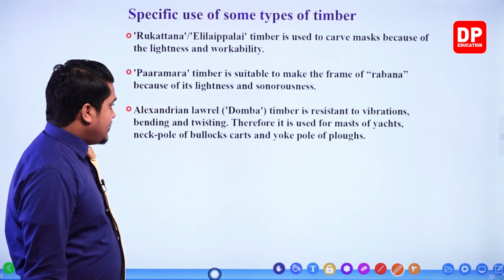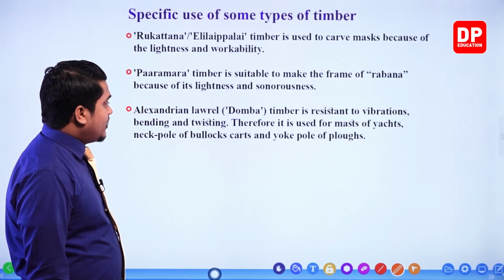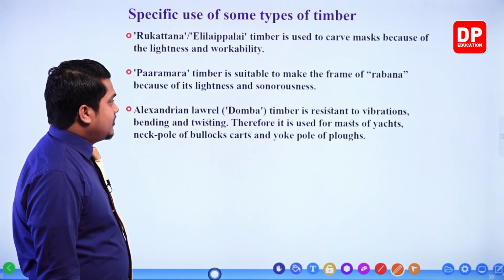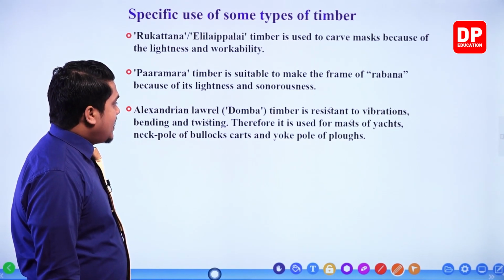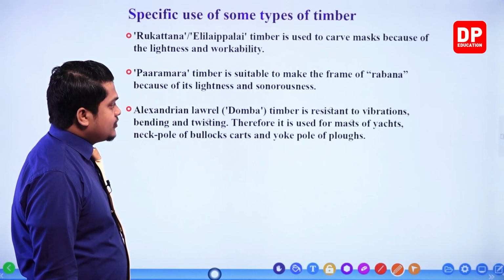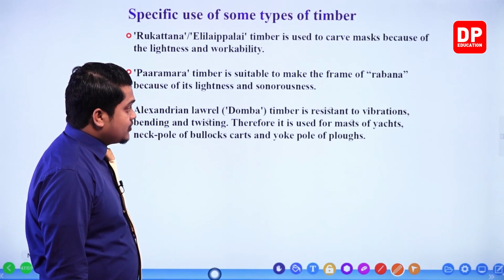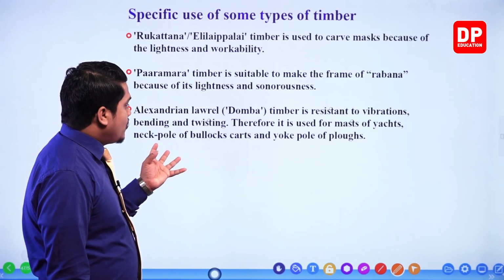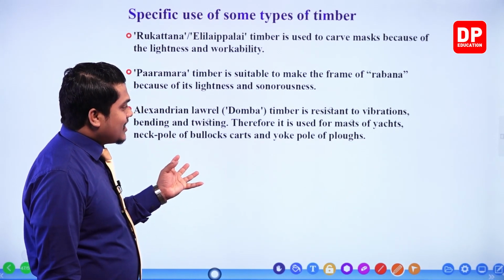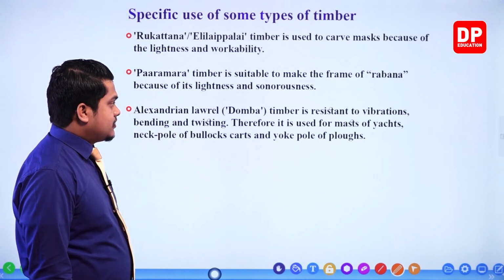Okay. The next one given: Alexandrian laurel, Domber timber, is resistant to vibrations, bending and twisting. Therefore, it is used for masts of yachts, neck poles of bullock carts and yoke poles of plows.